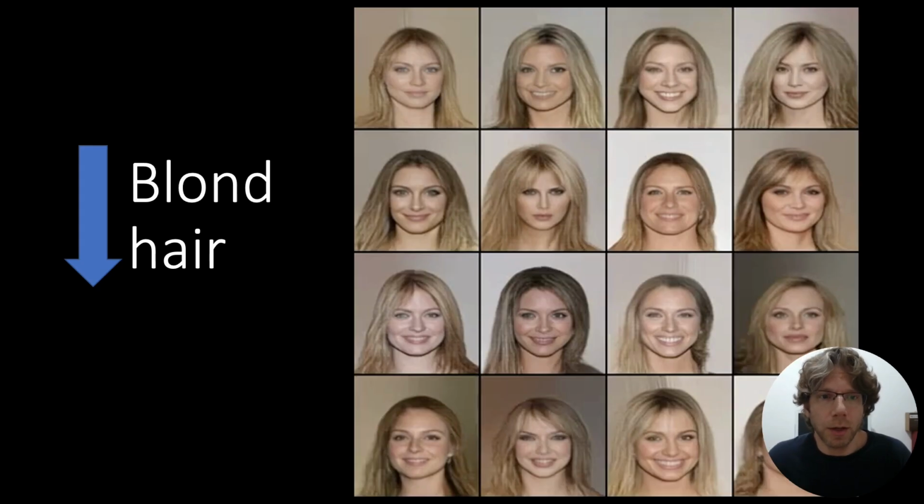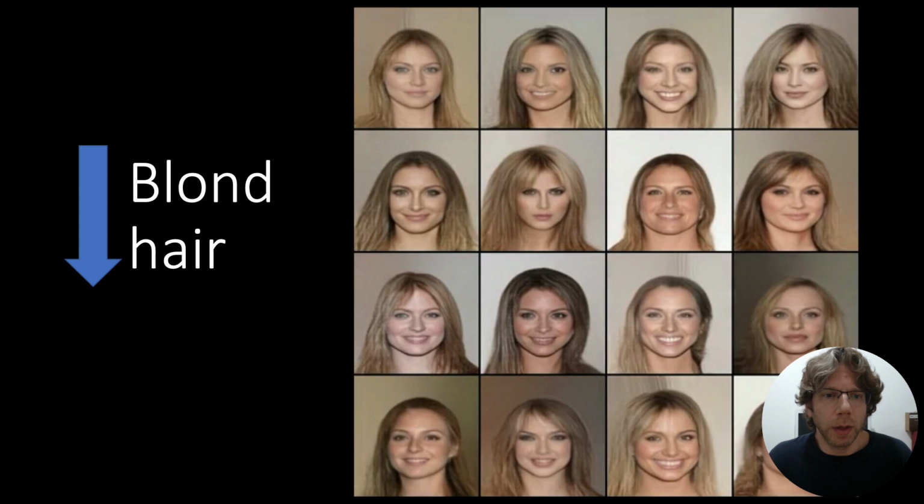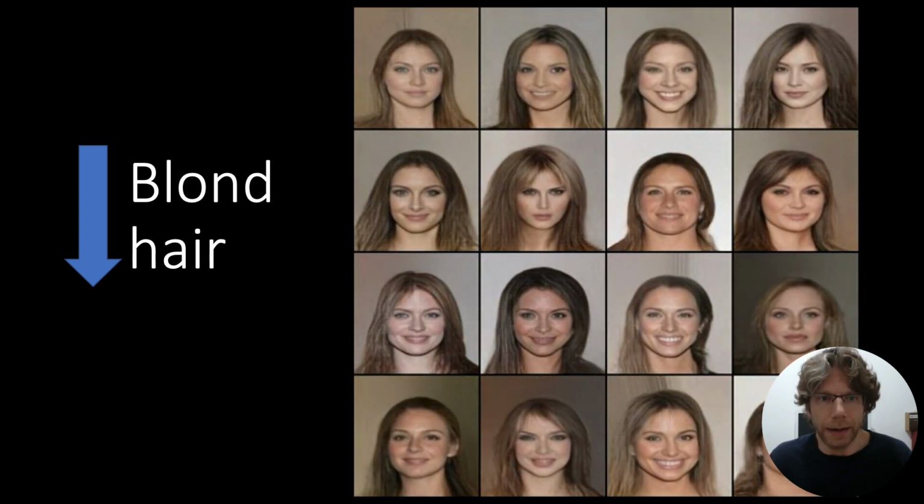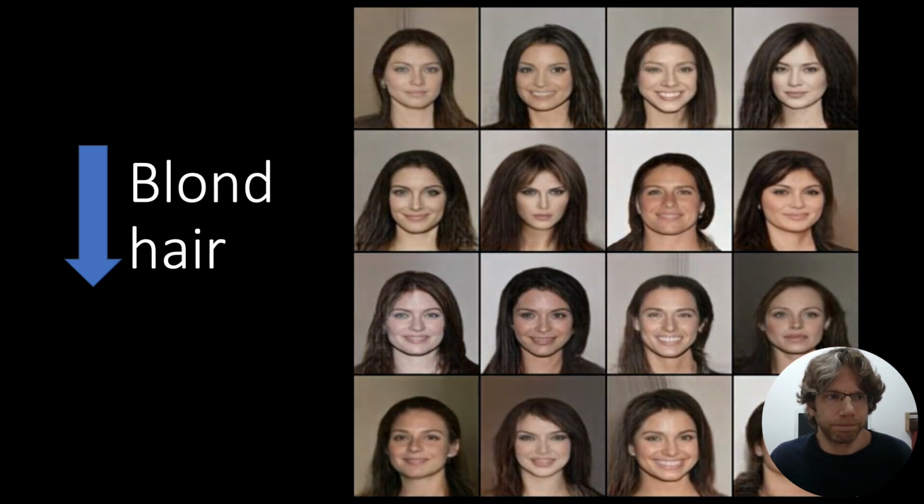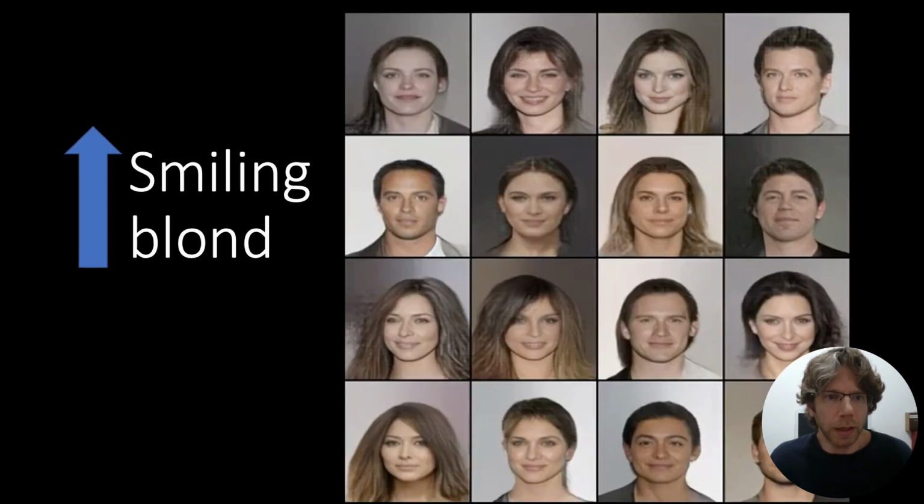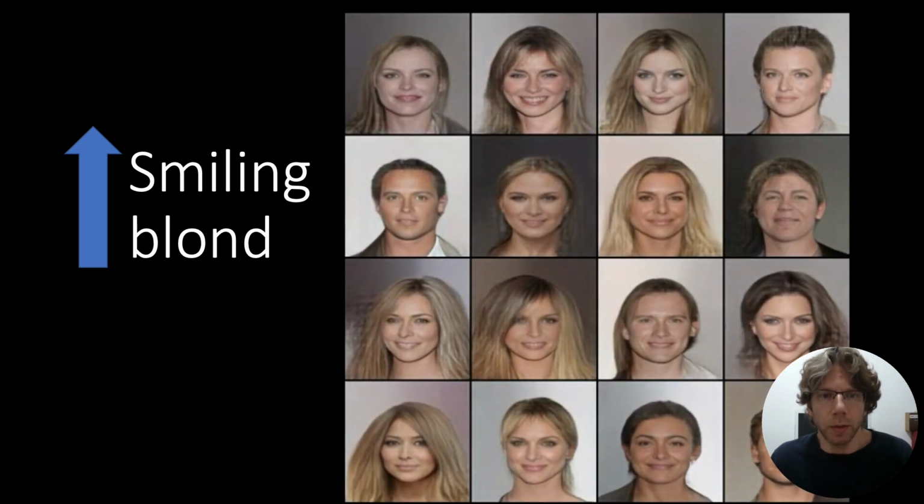Let's see some visualizations of these changes. Here we reduce the chance of producing blonde hair. The video is showing the outputs throughout the taming process. Here we increase the probability of two attributes at the same time, smiling and blonde.